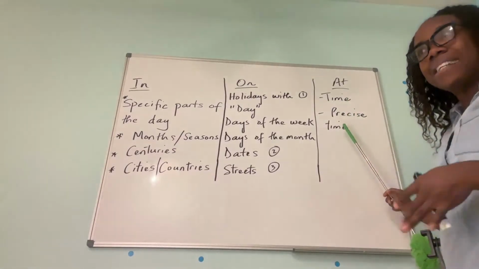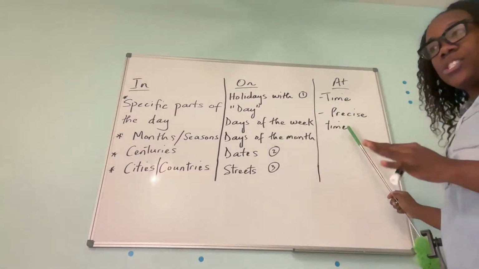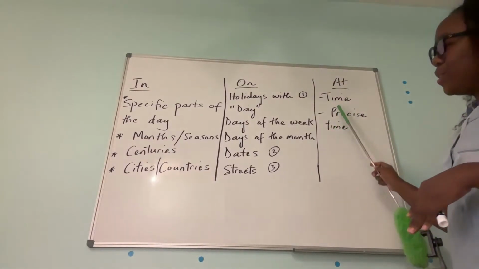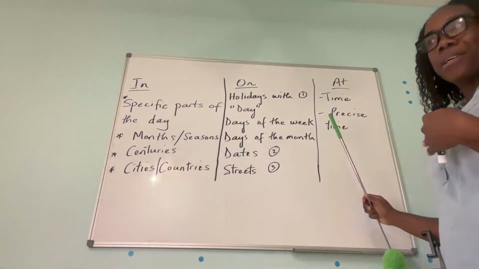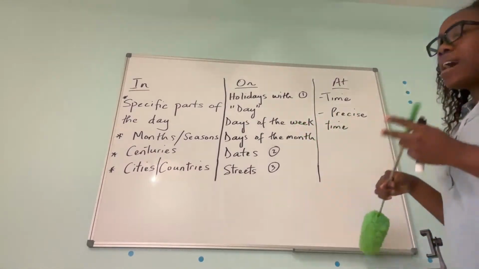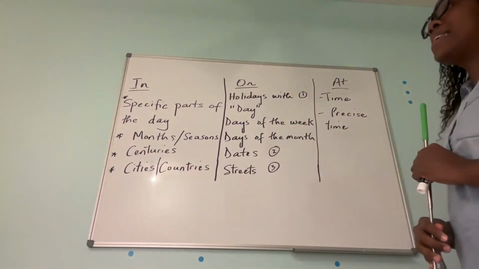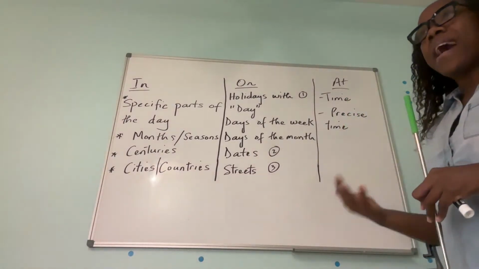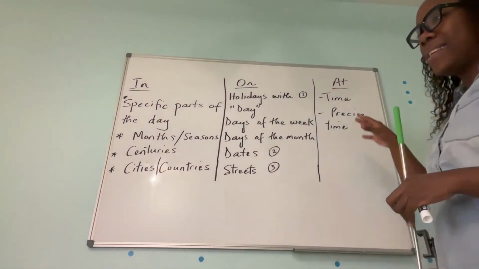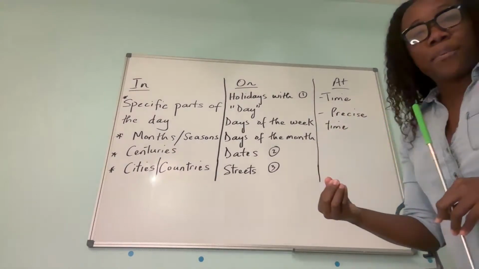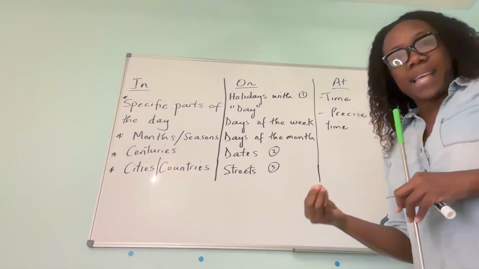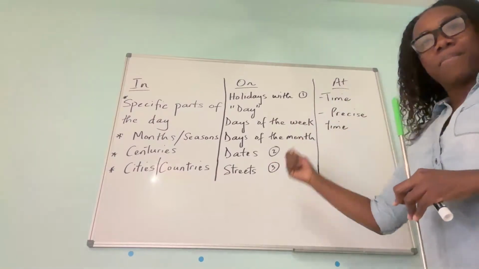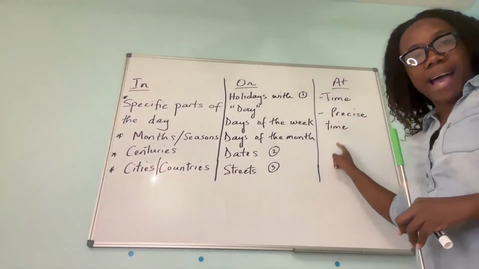So I have a class at 9 o'clock. She has a class at 4 o'clock. We also use at when we're talking about precise times, right? I think it's all combined because if you have an interview at 9 o'clock, that is a precise time. Another example would be at midnight, for example. Okay, at midnight, the clock changes and so on. That is a precise time.